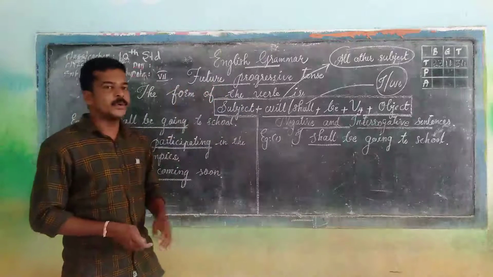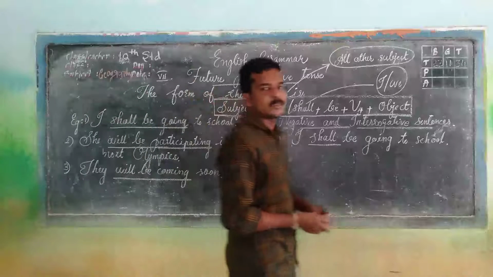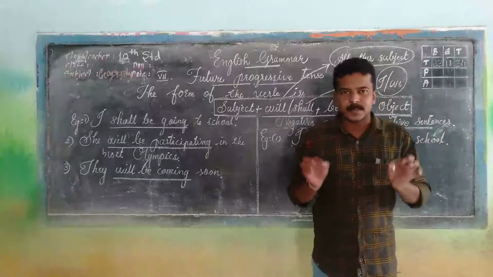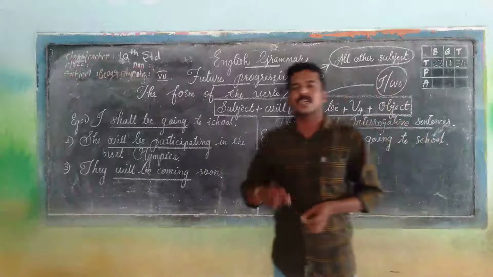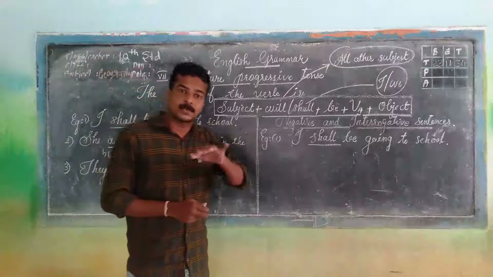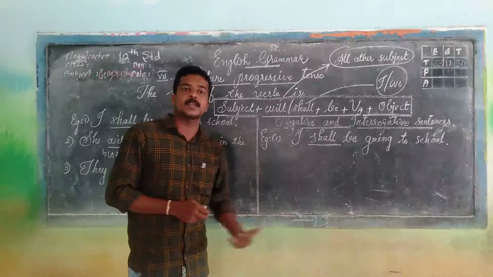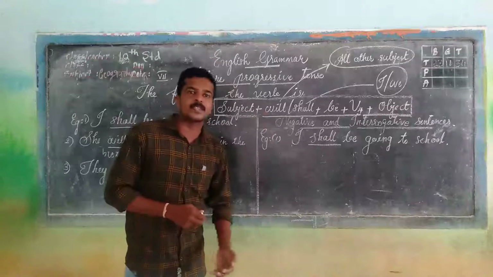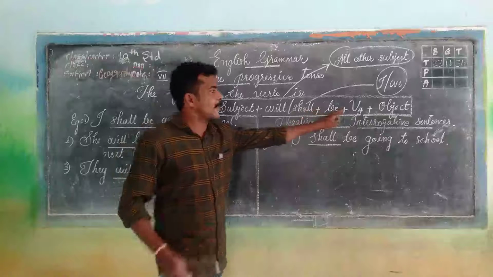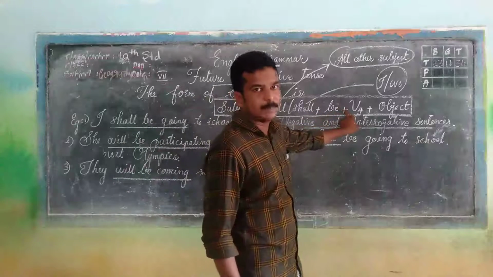As I told you, what is mandatory in progressive tenses? You know very well, the ing form or the present participle is mandatory in progressive tenses. Whatever the progressive tense may be, either present progressive, past progressive, or future progressive, the ing form is mandatory. The V form is compulsory.